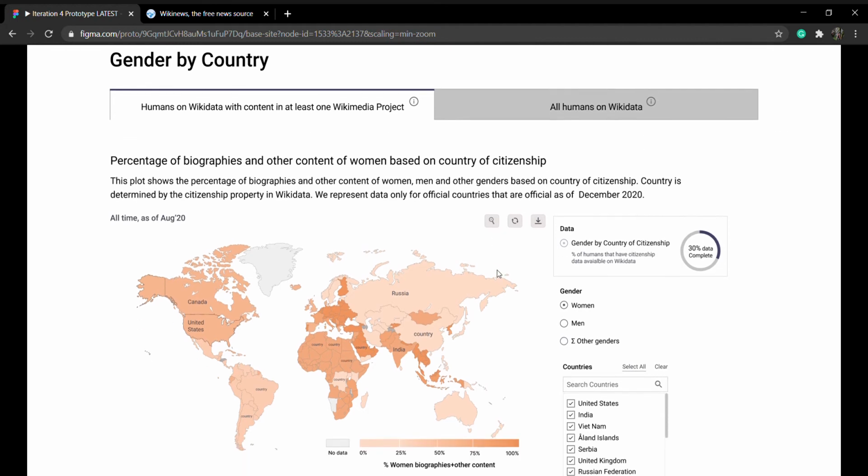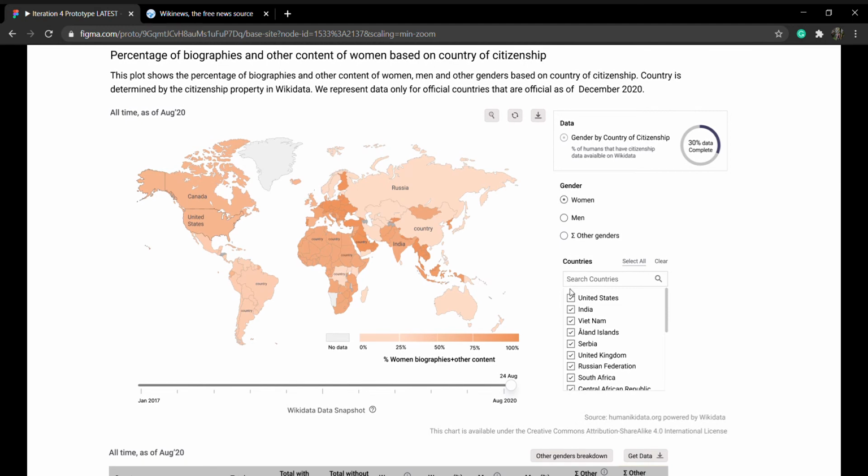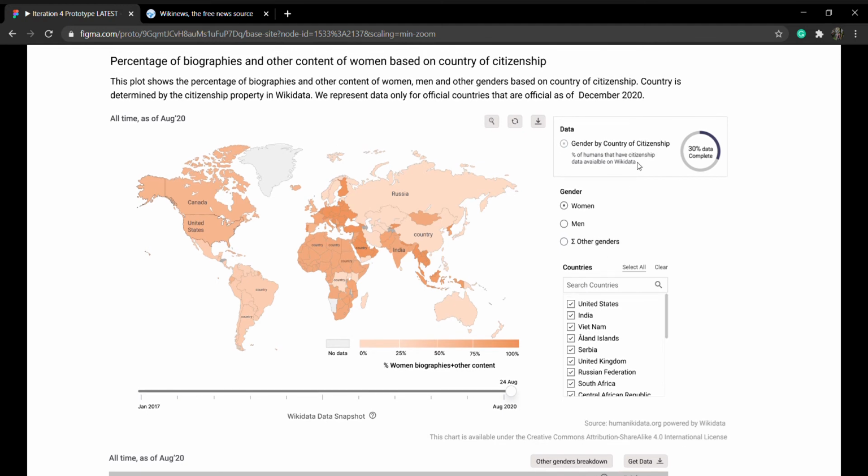Coming to the visualization, you can interact with it by the filters made available on the right hand side. You can evaluate the validity of the data presented here with data completeness information made available in the same section. Or you can interact with the visualization by hovering over it. One of the problems with the previous tools in the same space was that users wanted to view statistics about group of countries and not just individual locations. So we enable that with the selection feature.